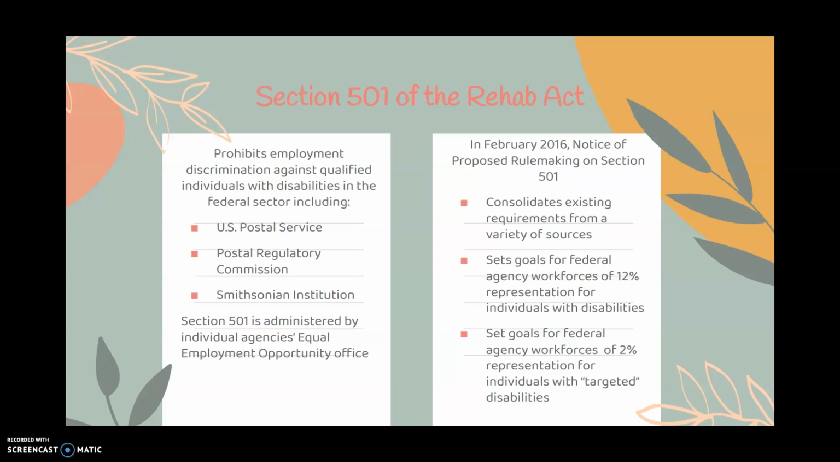In 2016, they proposed some new rulemaking on the section, which consolidated existing requirements from a variety of sources. It set goals for federal agency workforces of 12% representation for individuals with disabilities, and then 2% representation for individuals with targeted disabilities.